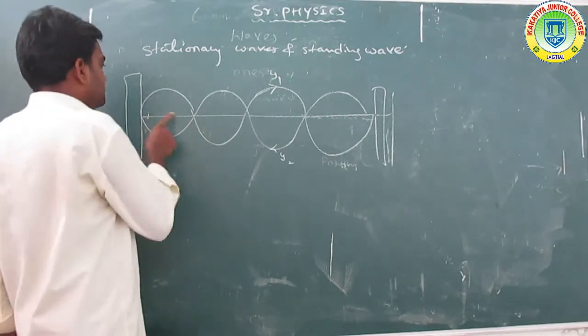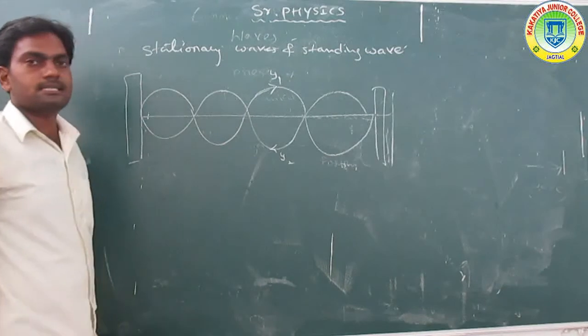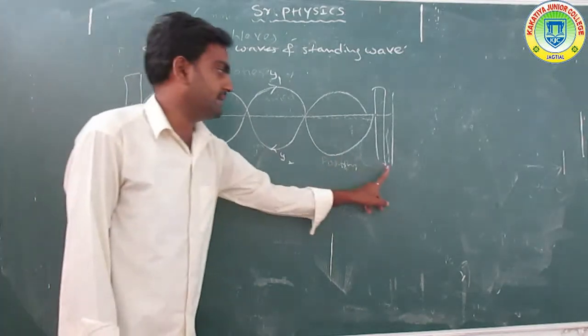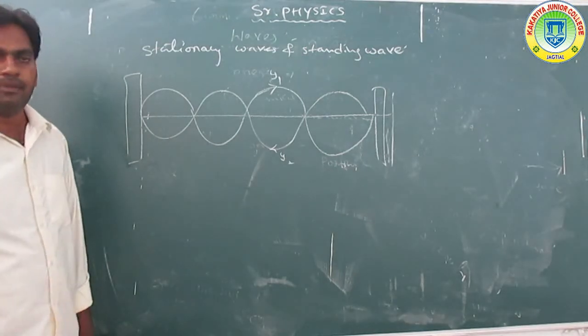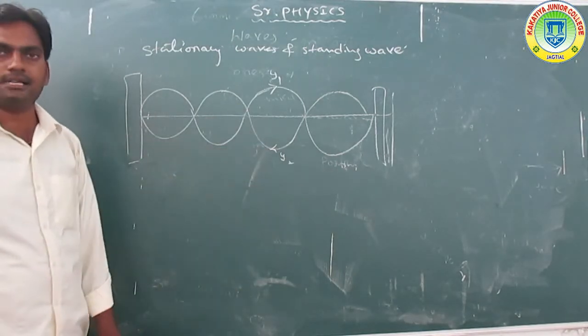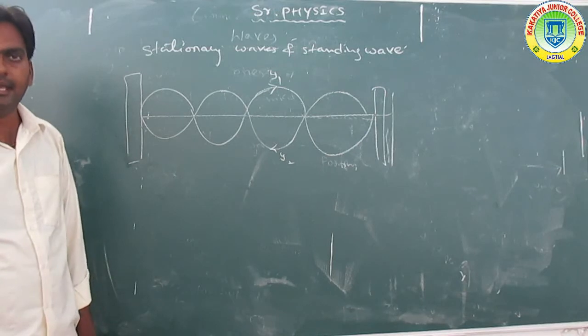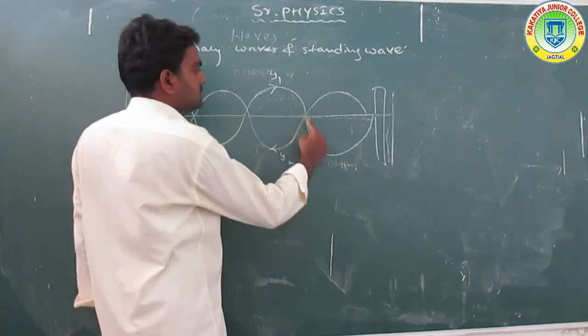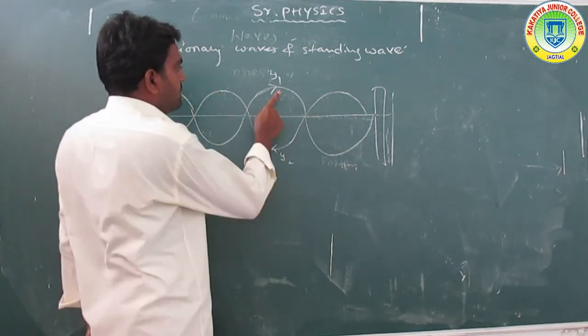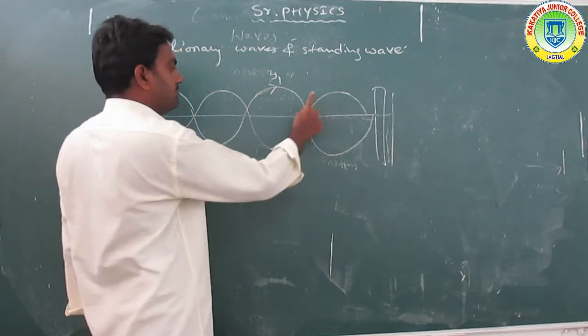Here the wire or string is fixed between the two ends and plucked at its midpoint, and waves are formed. These are called the incident wave and the reflected wave.